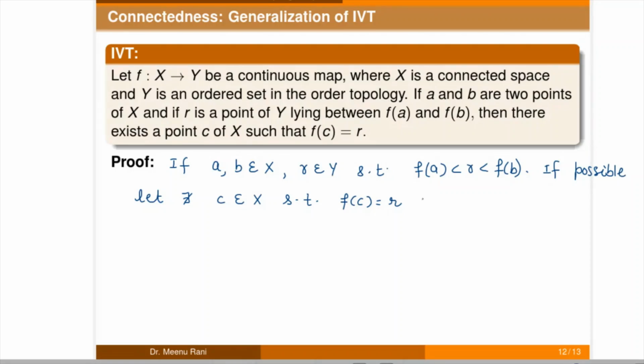So from here we can say that r is a point of Y which lies between f(a) and f(b), but it is not in the image of X under f.